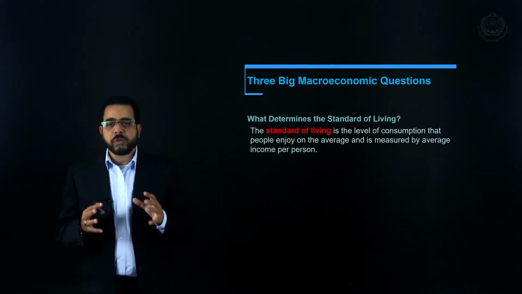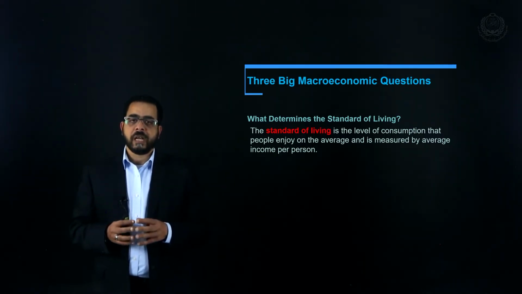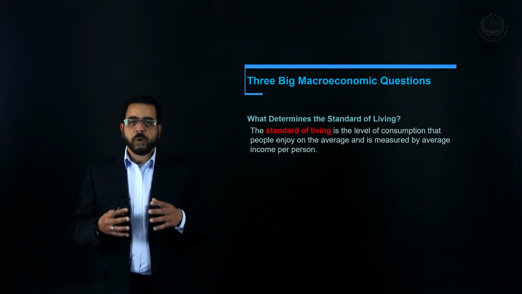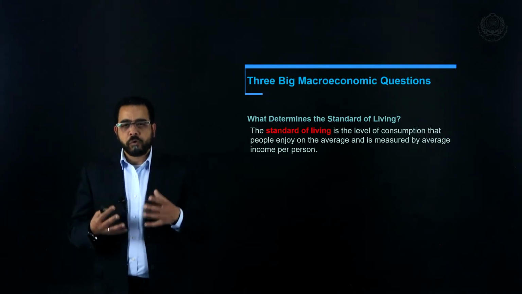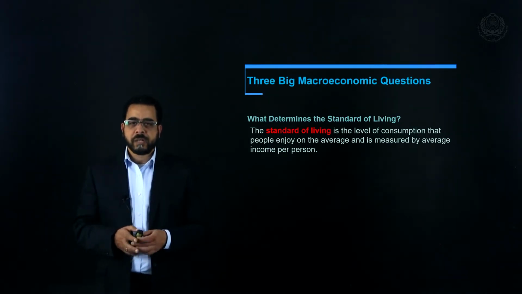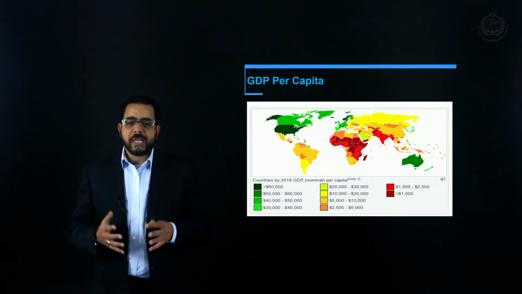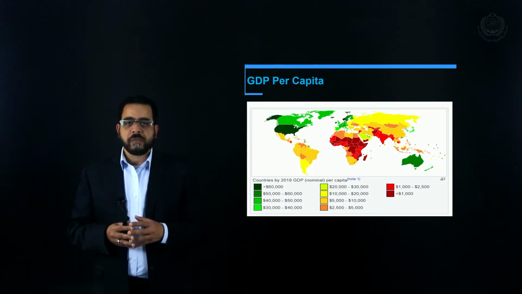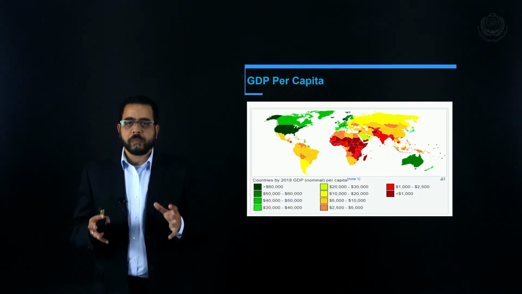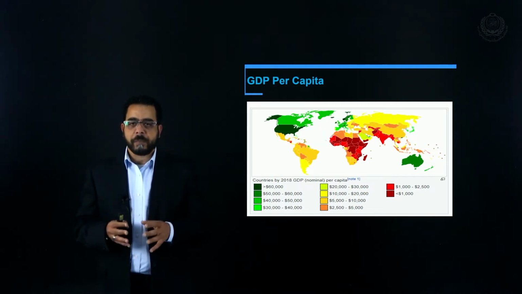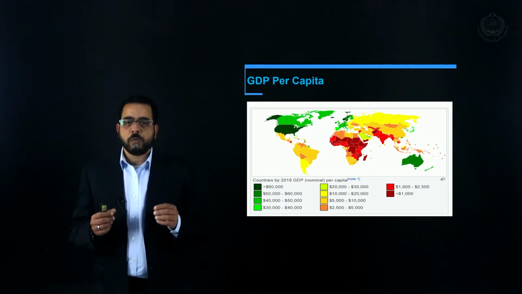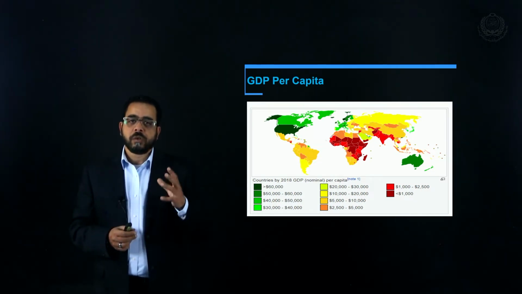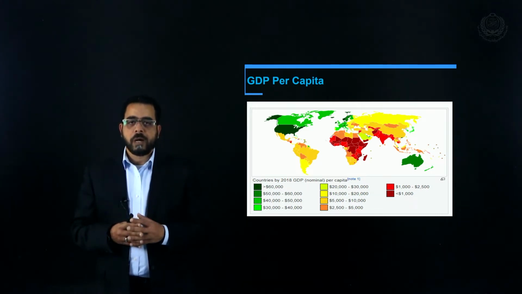Macroeconomics is concerned with development economics. What makes some countries richer than other countries, and what makes some countries more unfortunate with less income than other countries? As you can see in this map, the average income per person is scientifically called GDP, gross domestic product, and this will be our first topic. In this topic, we're going to talk about how we calculate the income of the country, and we will know that it depends on gross domestic product, or the whole production of the country.